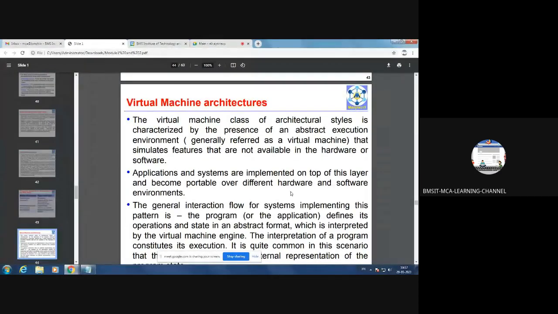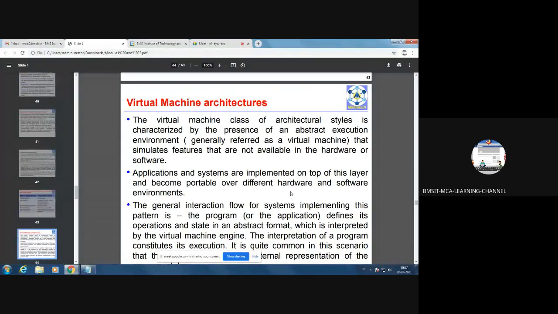The general interaction flow for systems implementing this pattern is that the program defines its operations and state in an abstract format, which is interpreted by the virtual machine engine. That means the program or the application defines its operations and state in the abstract format, which is interpreted by the virtual machine. We call it the virtual machine engine.